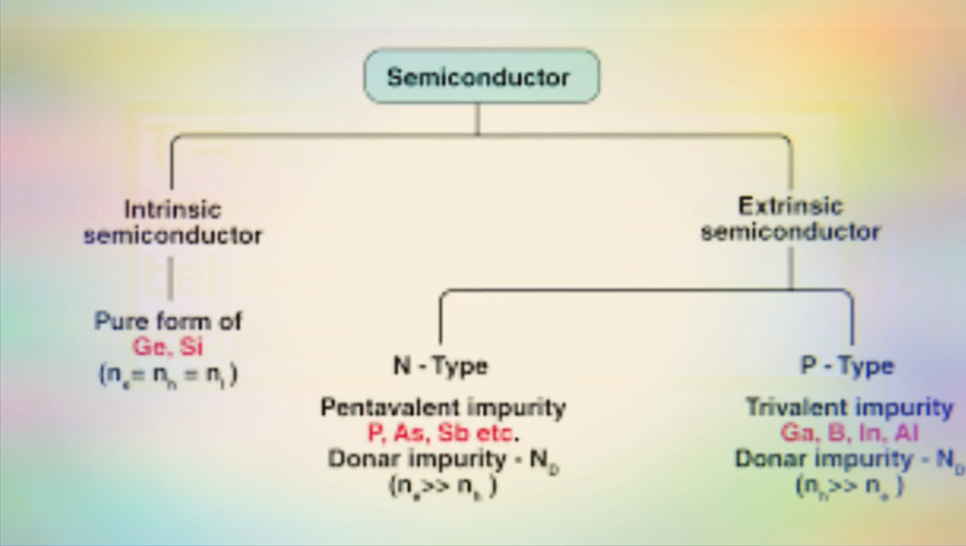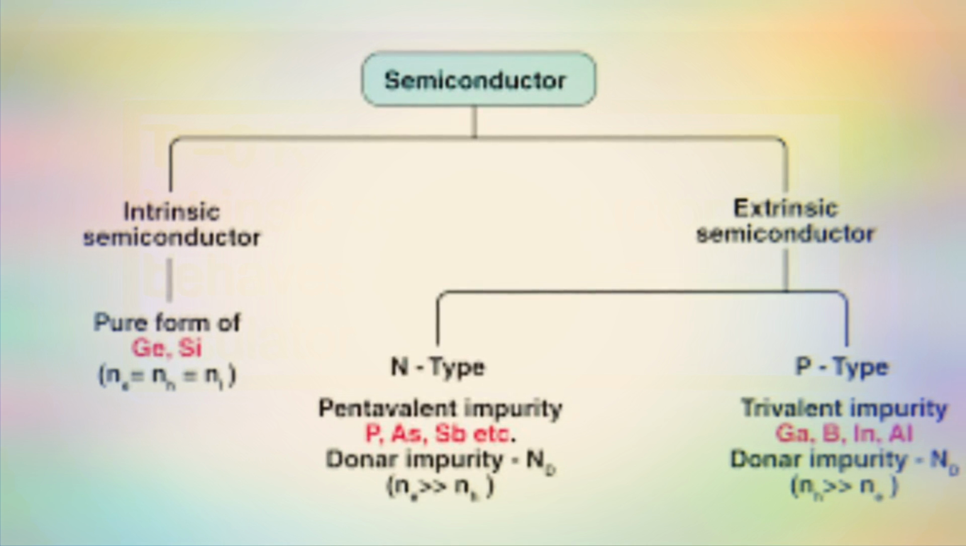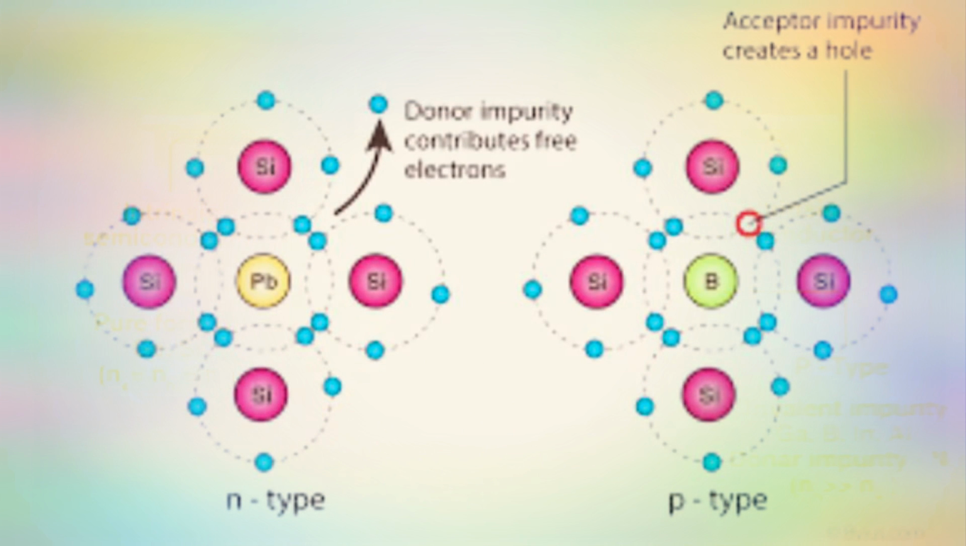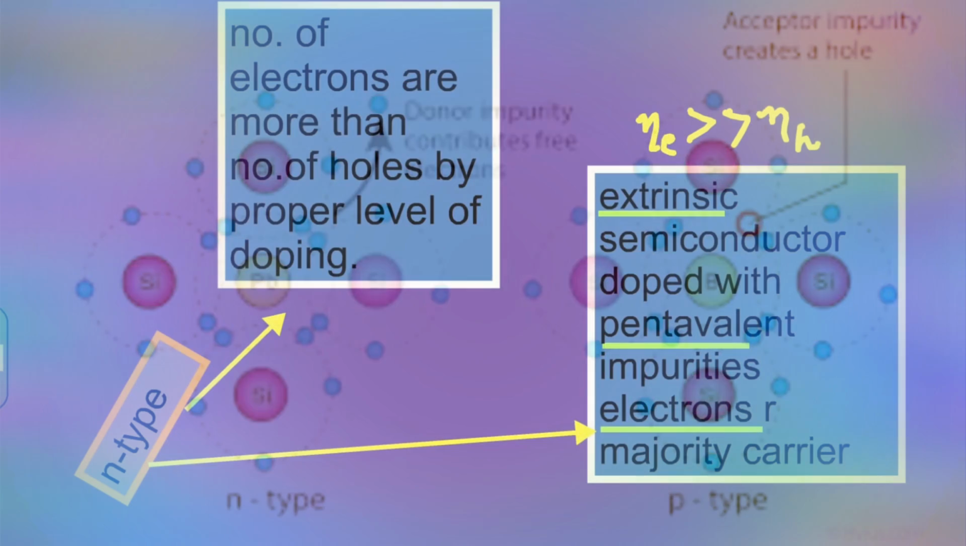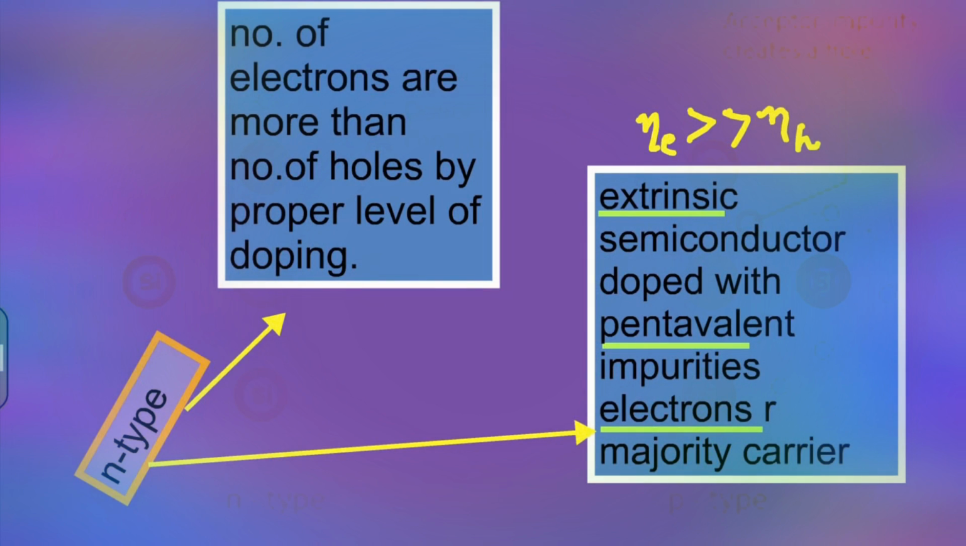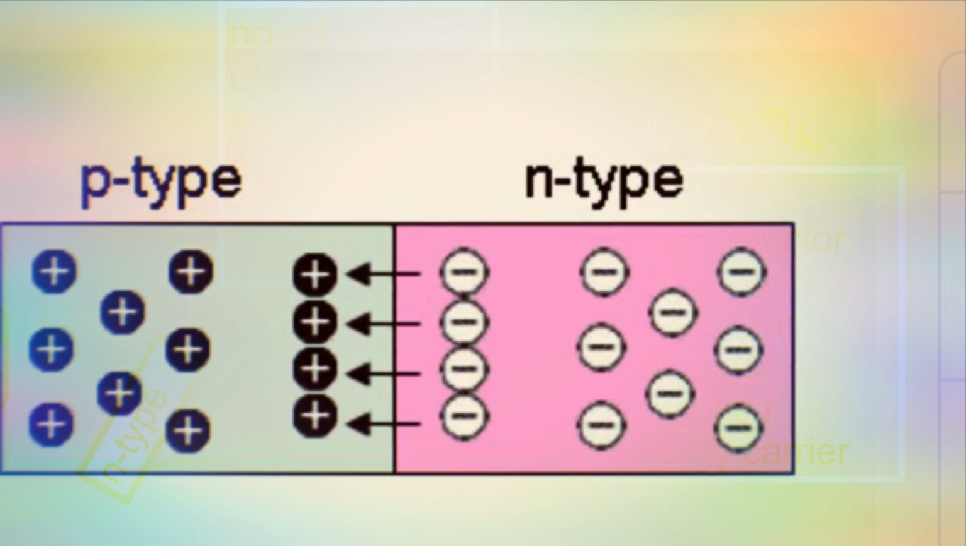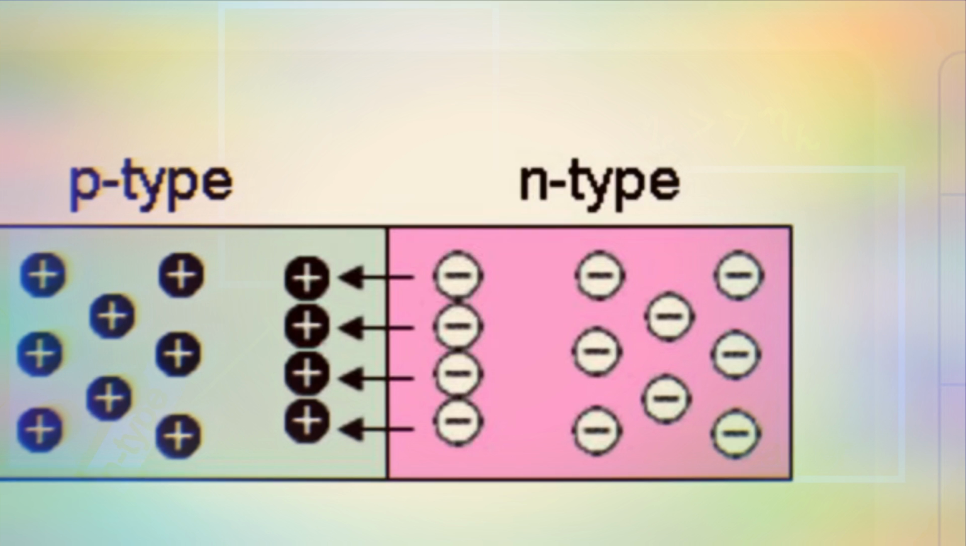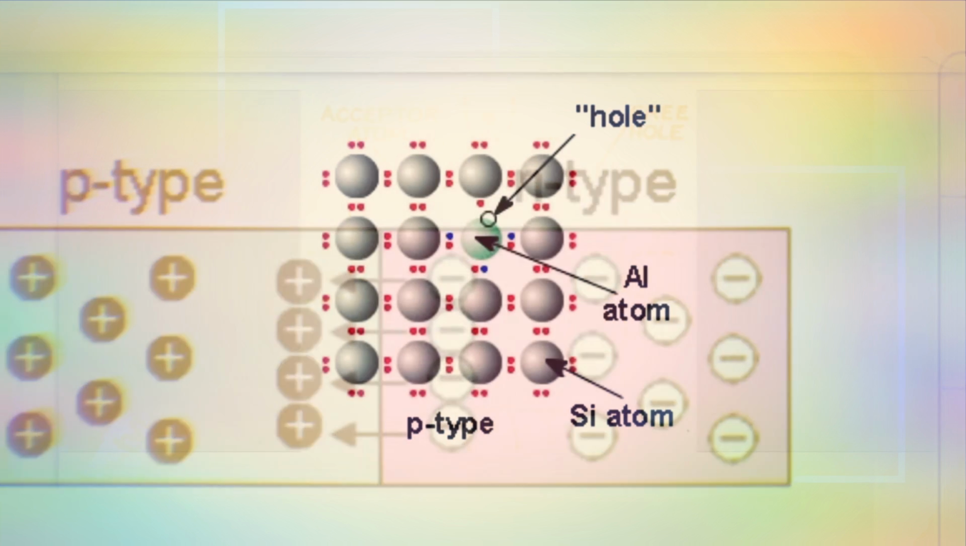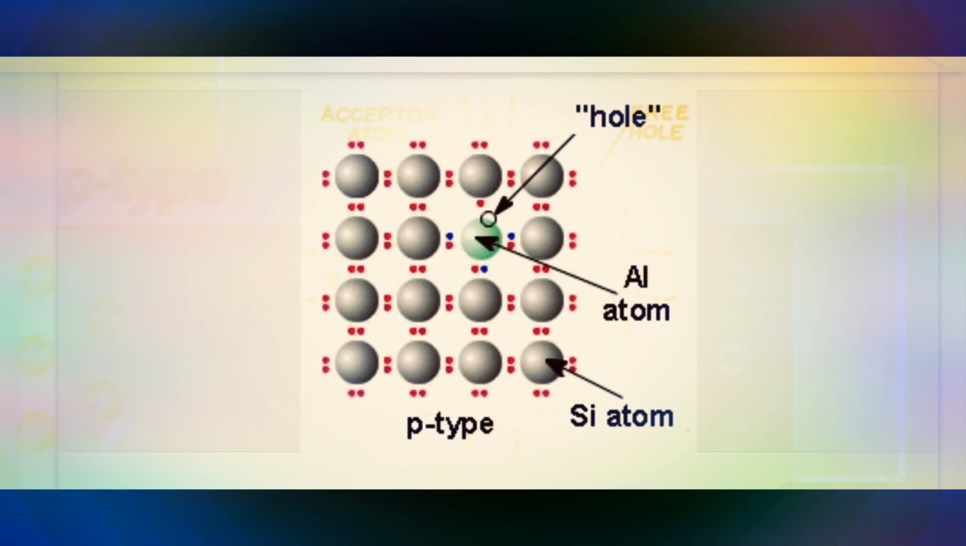So in extrinsic semiconductor, if we mix pentavalent impurity, what happens? N-type of semiconductor will be formed. N-type means number of electrons will be more than number of holes. And if we mix trivalent impurity in extrinsic semiconductor, P-type of semiconductor will be formed. P-type means holes, means acceptor impurity will be more.